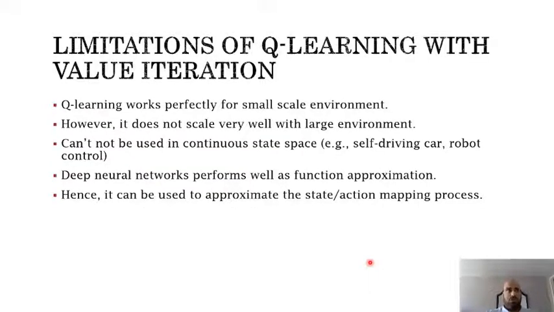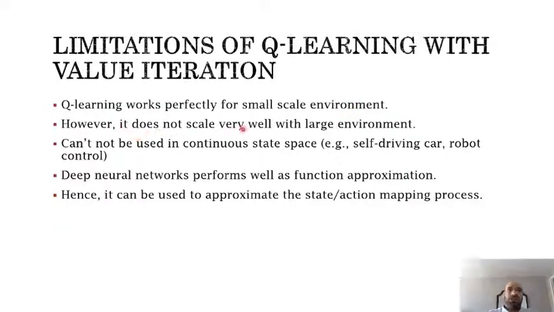Limitation of Q-learning. This is the main concept. Why are we interested in neural networks here? The main problem in reinforcement learning is the limitation in scale, in the environment size. It performs very well with a small-scale environment, with a limited number of states and limited number of actions.